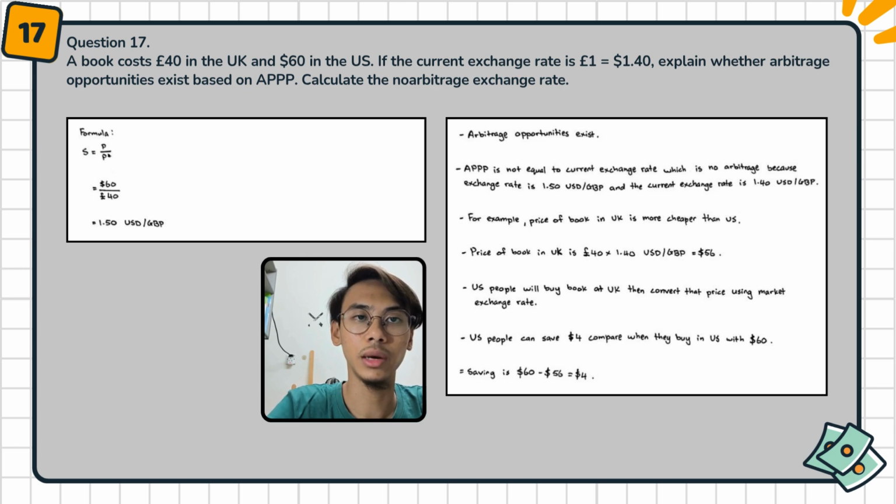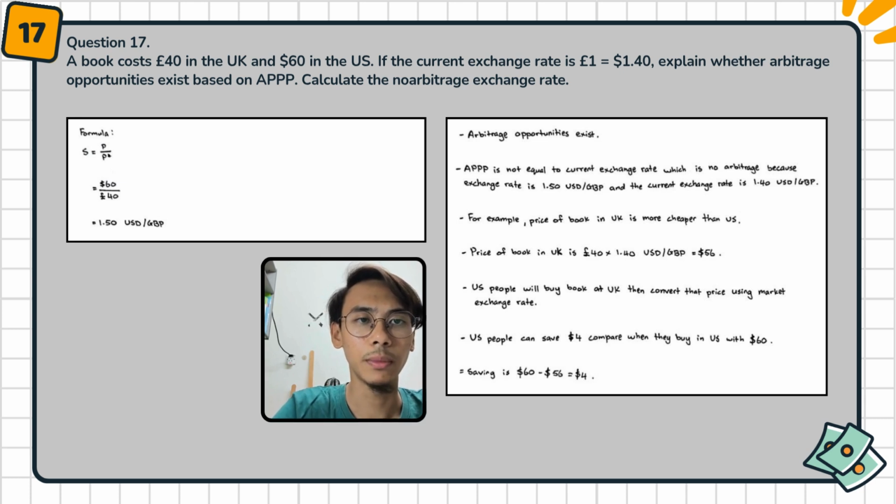The explanation is arbitrage opportunities exist. Absolute purchasing power parity is not equal to the current exchange rate, which means no arbitrage does not hold, because the exchange rate is $1.50 per GBP and the current exchange rate is $1.40 per GBP.